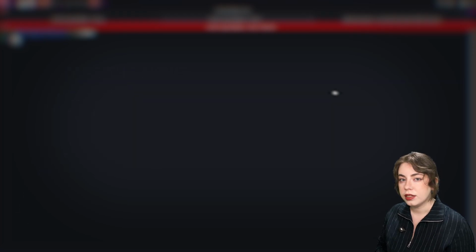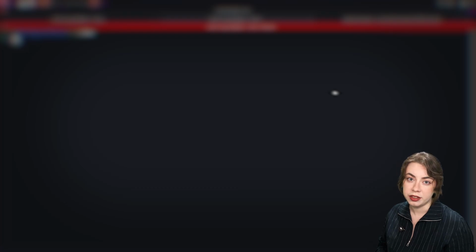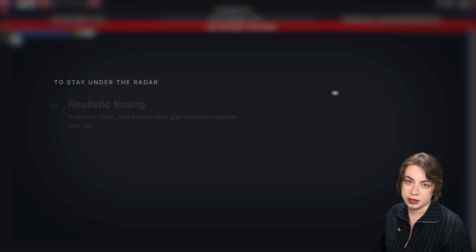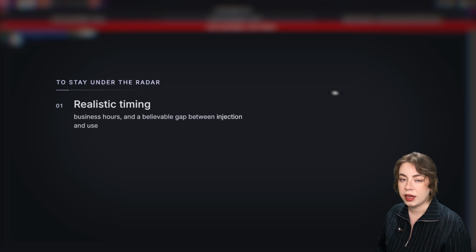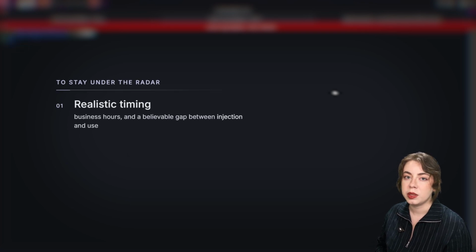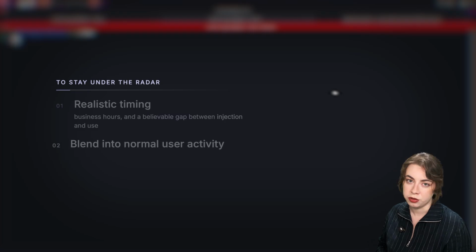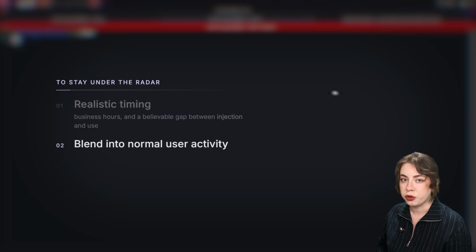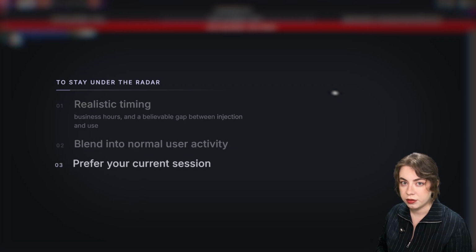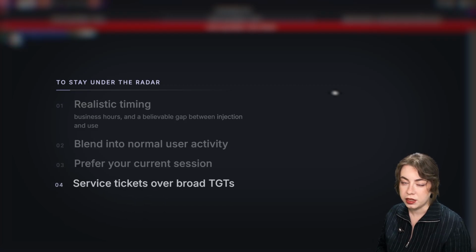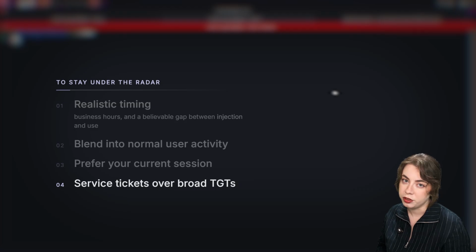Now, injecting a ticket can be caught. There are host-based and behavioral detections exactly for that. But we can try to stay under the radar by following some rules. Use tickets with realistic timing, business hours, and keep a believable gap between injecting the ticket and using it. Try to blend into normal user or service activity. Prefer your current session and use service-specific tickets instead of broad TGTs where you can.